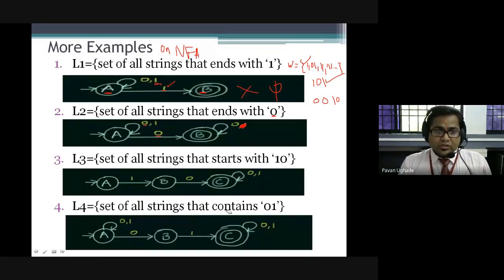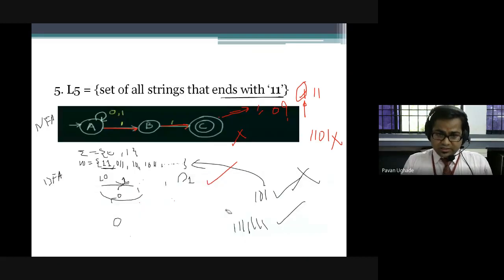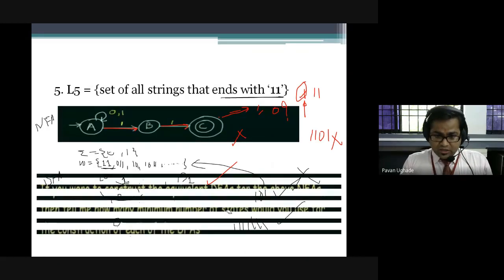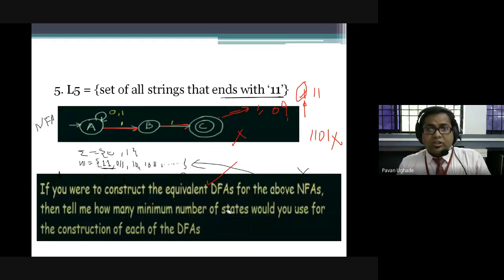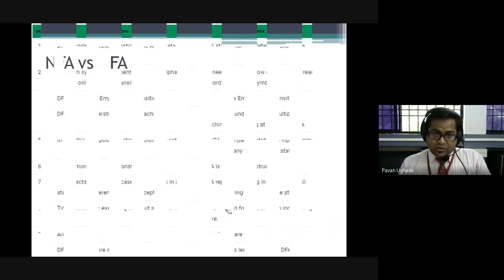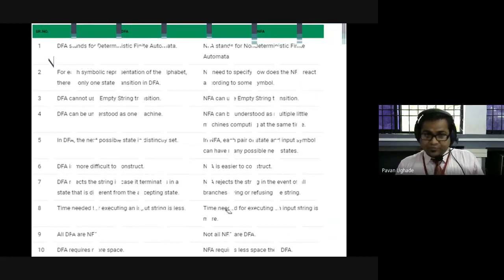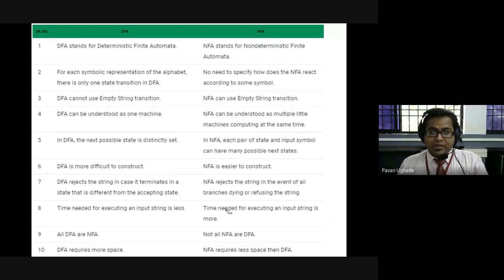This is a very important point that you have to observe. You have to comment on the number of states that you will observe for the NFAs and DFAs. You need to compare the number of states in the NFA and DFA. So, NFA versus DFA: as I mentioned, these are the differentiation points which will be asked in the examination too.